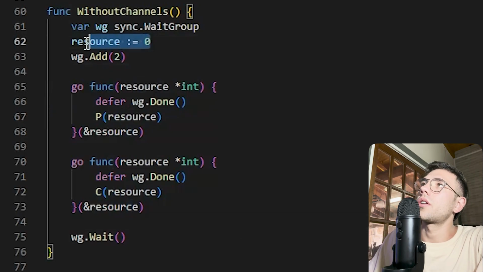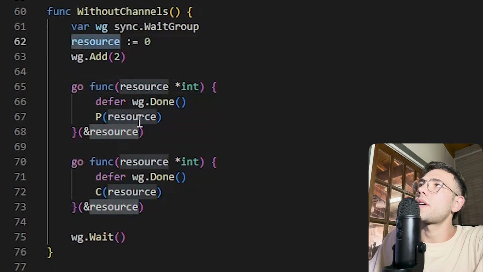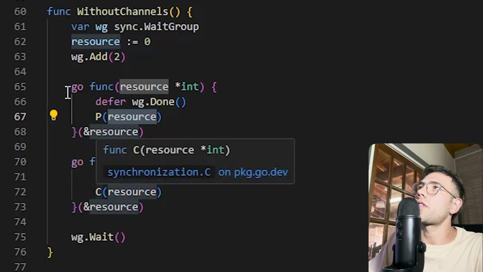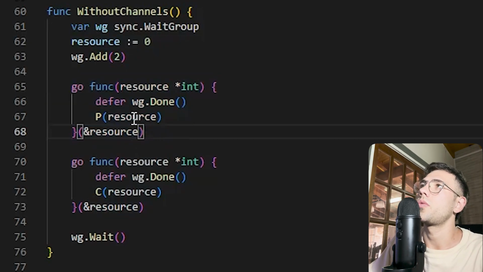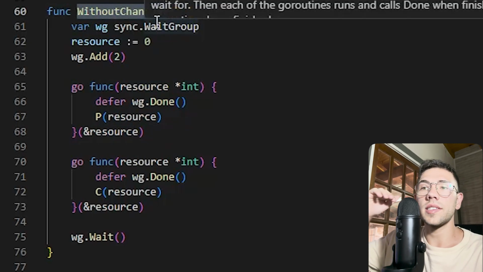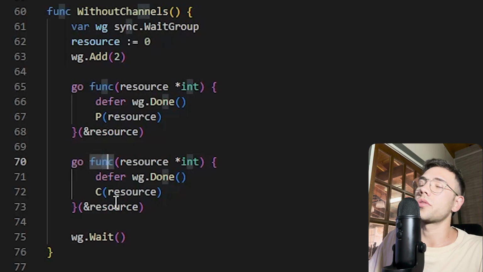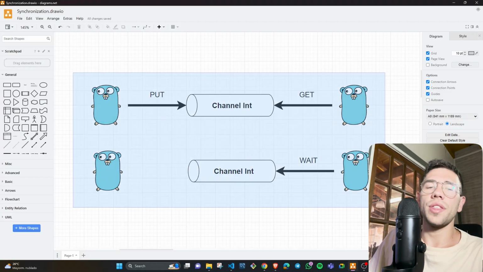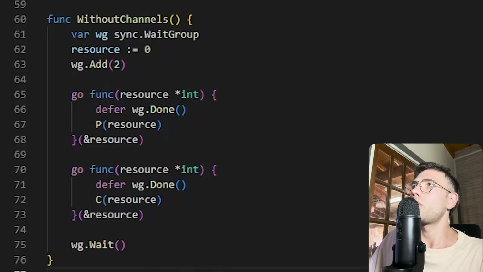We have here a resource variable. This resource variable we will pass to the producer and consumer functions. These functions will execute in the background using coroutines. So this without-channels function will execute 2 coroutines, one to produce numbers and the other to consume those numbers, like we are seeing here, but without using channels. So how will we do that? Well, we will do that using this variable here.